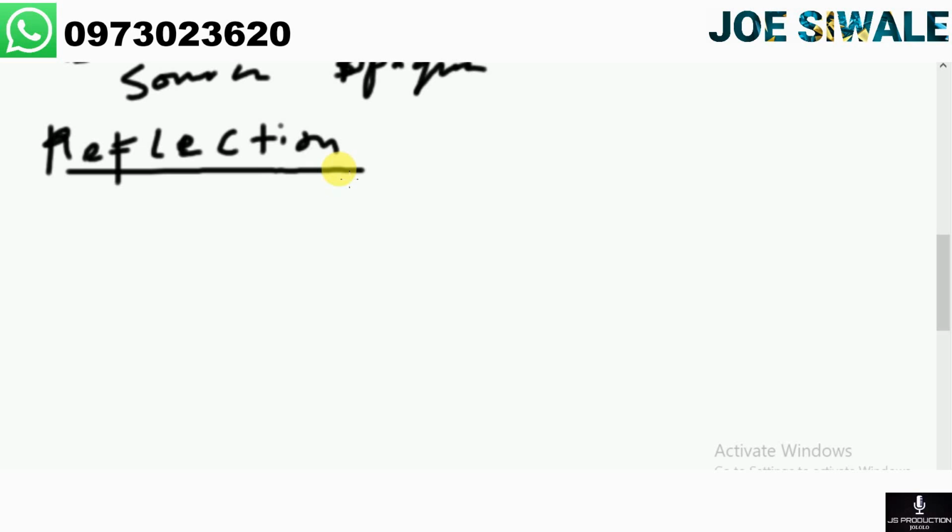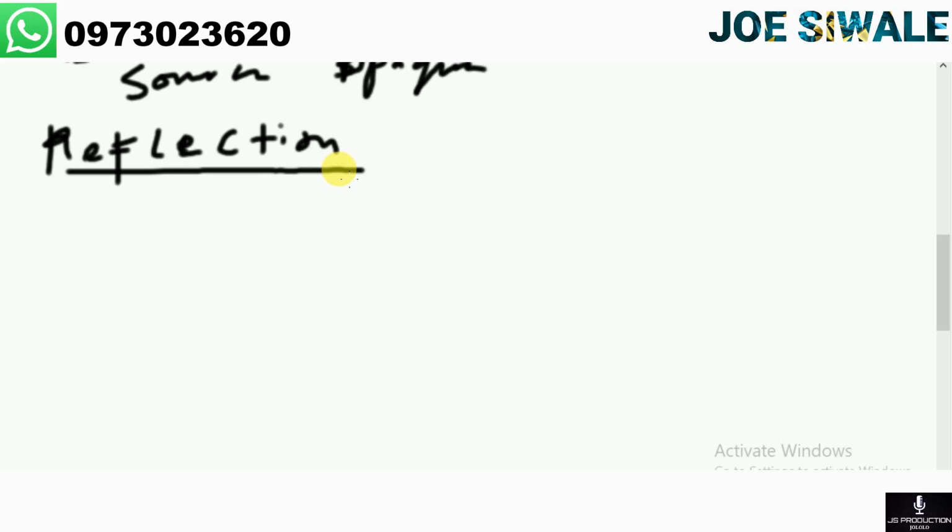The main reason why we are able to see objects is because light is reflected into our eyes. And when light is reflected into our eyes, we are able to see houses, the television, the refrigerator, and a lot of things, and this is because of refraction.